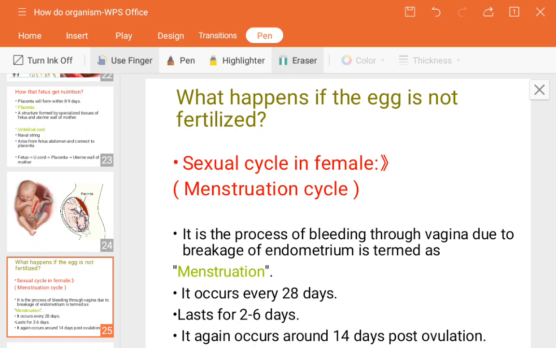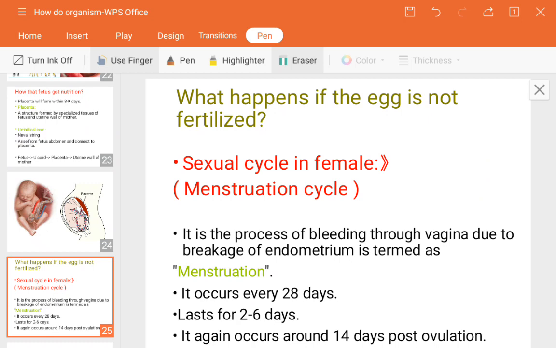Because it is actually related to the fertilization process and the reproductive system. Next, this process is the bleeding through the vagina due to breakage of the endometrium, termed menstruation.